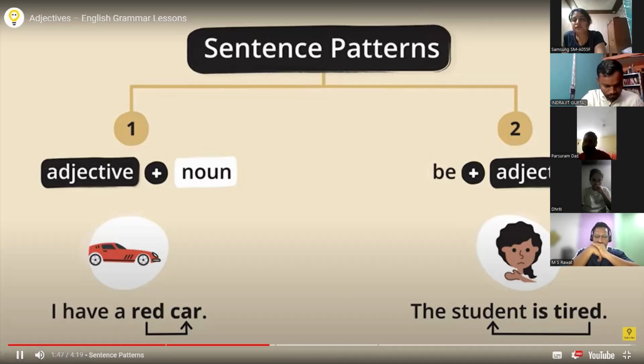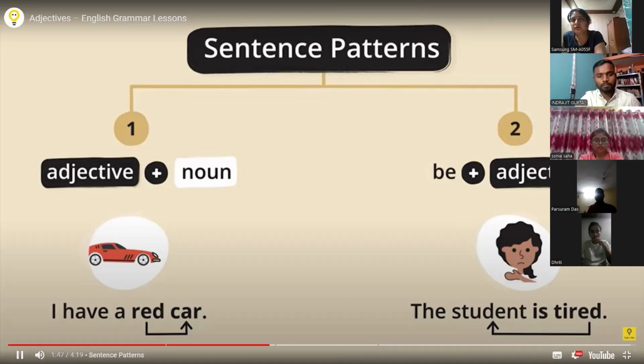Window is broken. What is the noun in this sentence? Window. And what is the adjective? Broken.